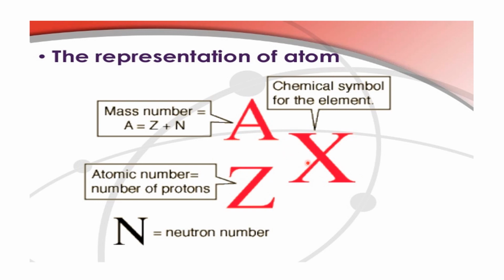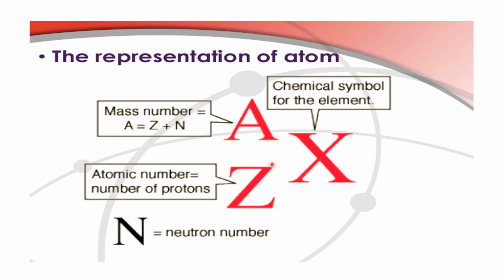The symbol of the element is X, the atomic number is represented with the letter Z, and the mass number is denoted by the letter A. Then an atom of any element can be represented as X with Z and A. X is the symbol of the element, Z is the atomic number and A is its mass number. You have to read the atomic number first and then the mass number.